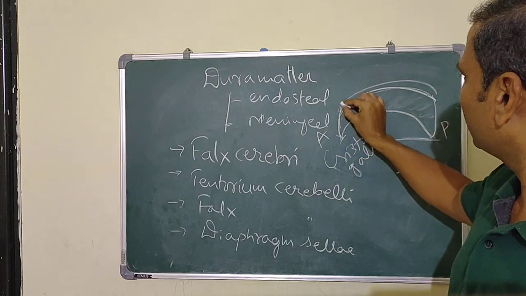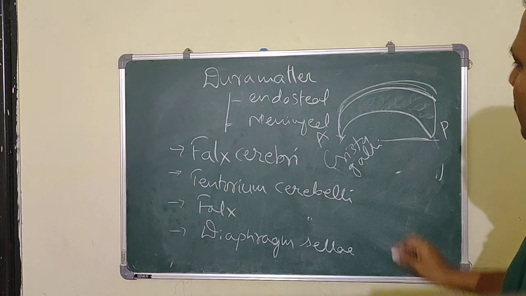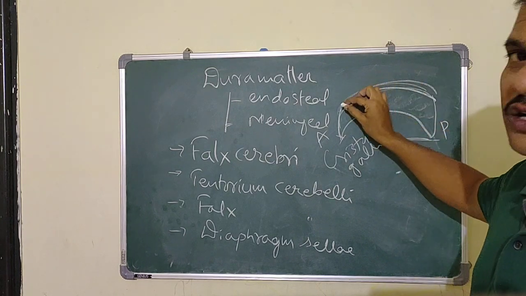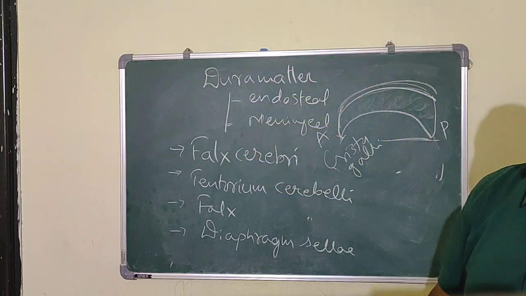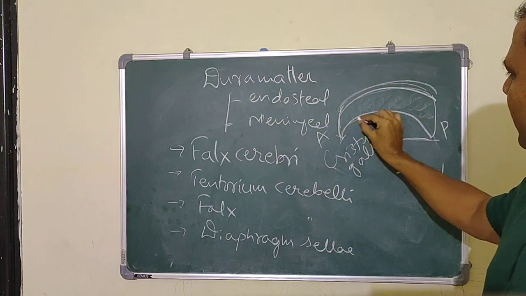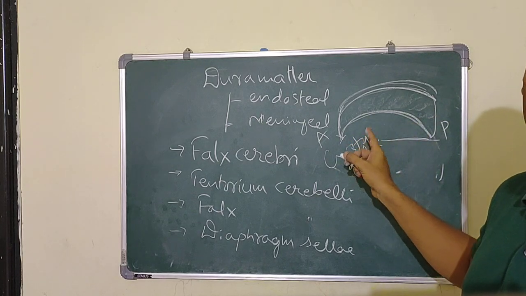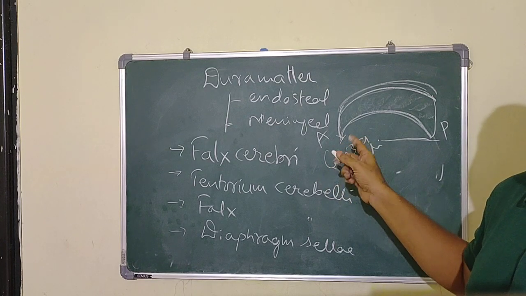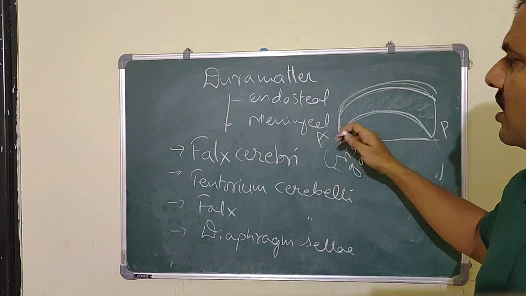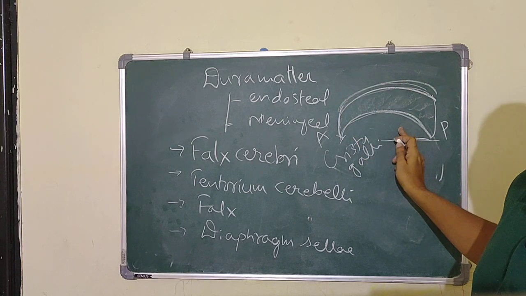The inferior border is concave and is a free end, meaning there is no attachment to the bony part or any other structure. This is the attached part, and this is the free part.